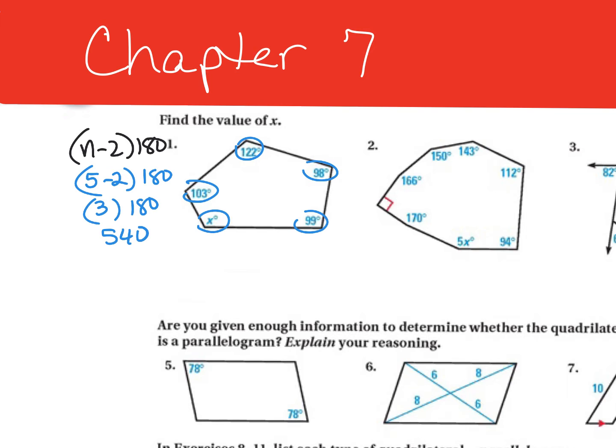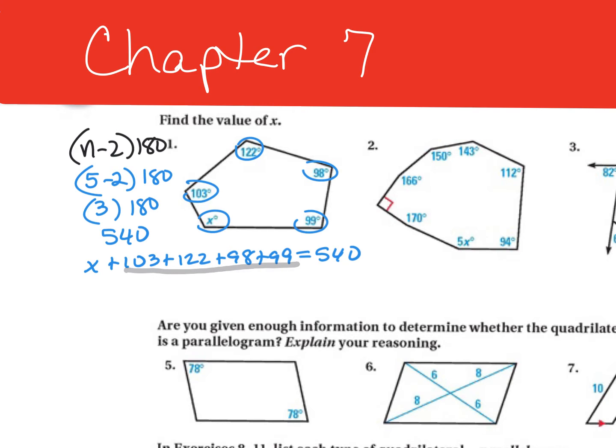So now I'm going to add x, 103, 122, 98, 99, and set that equal to 540. Next, what I need to do is add up all of the numbers there.